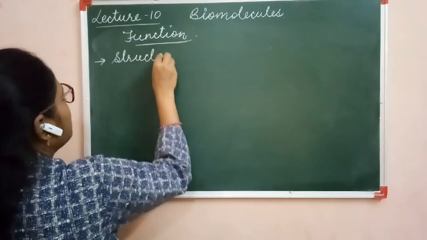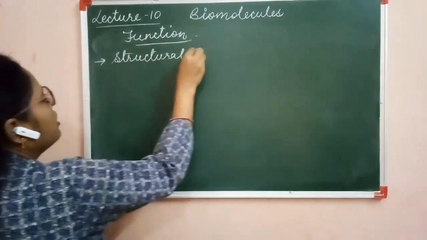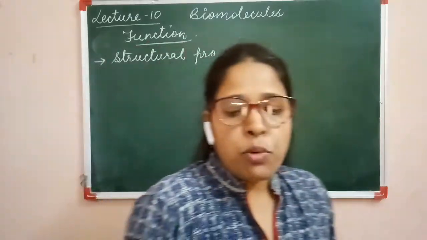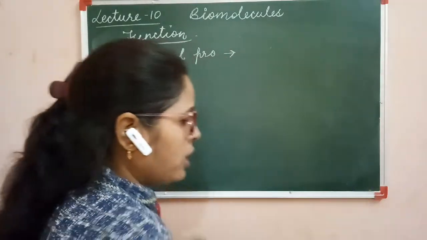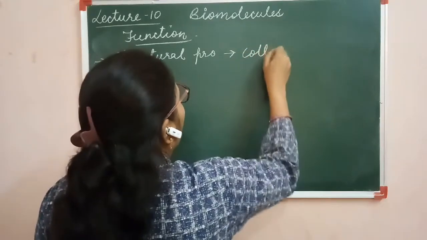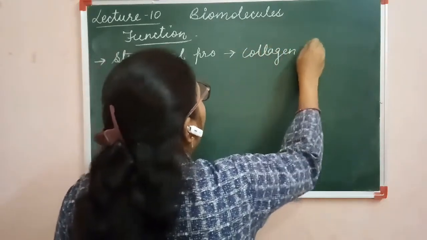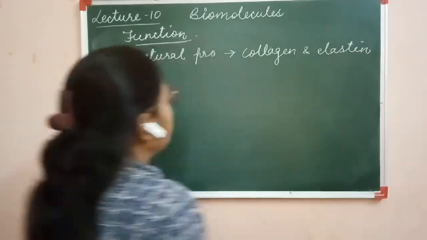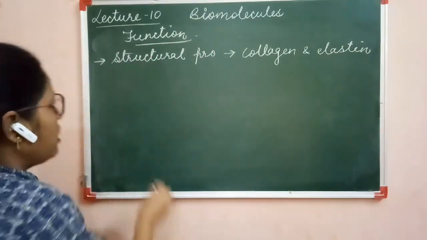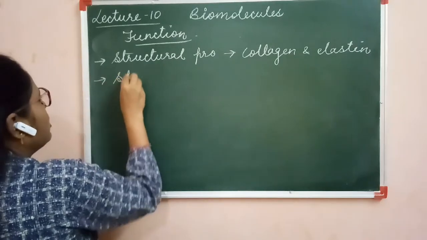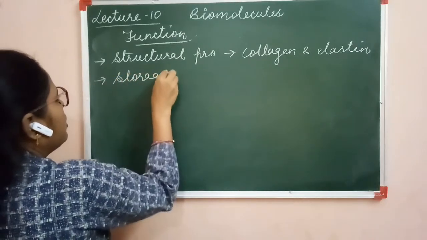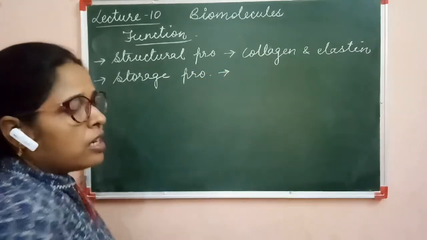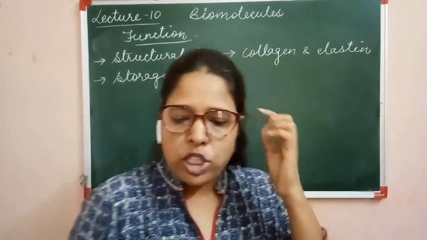First type is structural proteins, and in this category the example is collagen proteins and elastin proteins. Collagen and elastin protein, it is a type of structural protein. Second one is the storage protein. Many types of storage proteins are there. Clear?